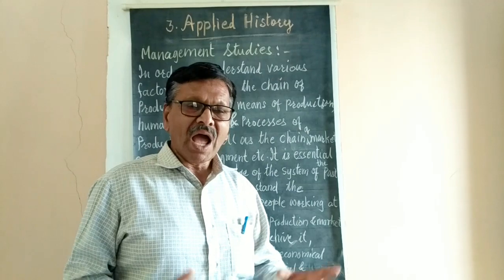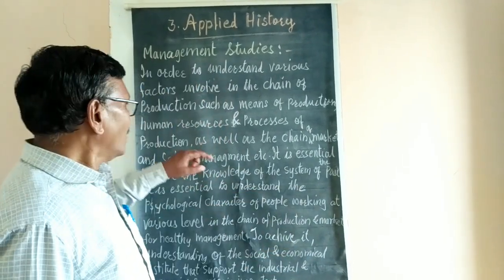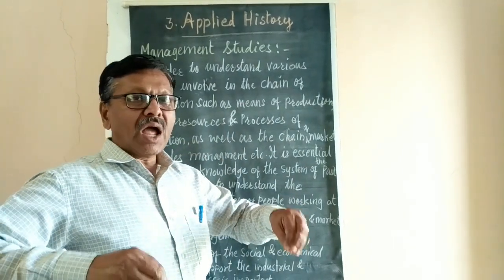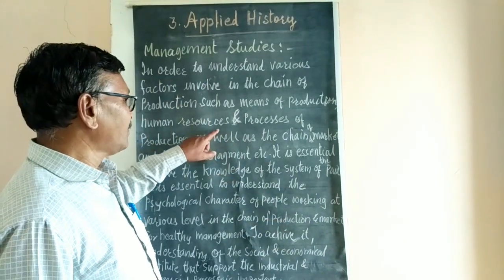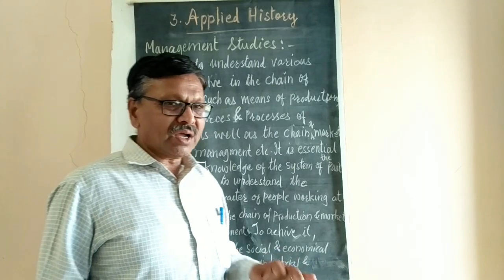So many things are involved to produce this commodity. Human resources means the workers who are working and producing these things. And then the process of production, when the workers are there.